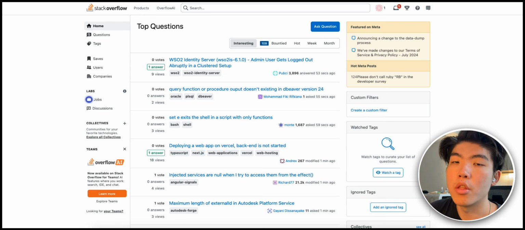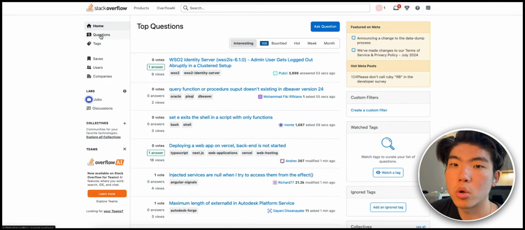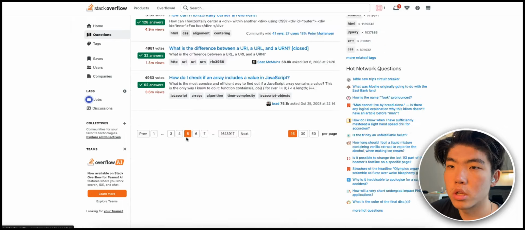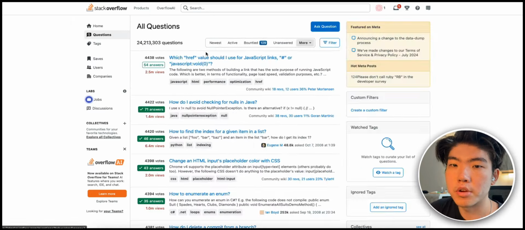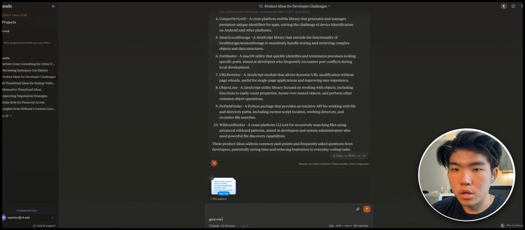So let's just do another page just to show you guys more examples. What you do is you go to questions, and this will rank it based on the top questions. Let's say you want to go to maybe page 7, and we just copy and paste this page, put it into Claude, and say give me product ideas from these questions and problems. So we're creating products from problems that people have. That's why it's validated. These aren't ideas that you come up with in the shower. These are direct problems that people have, and you're creating products to solve those problems.